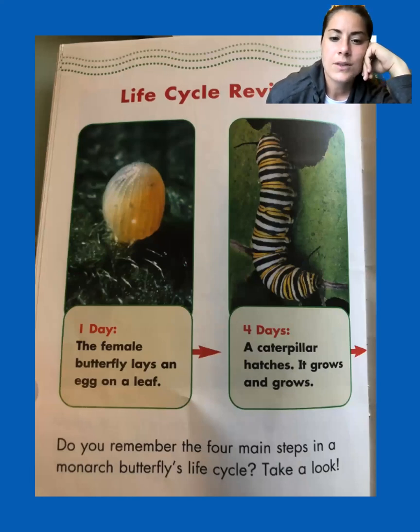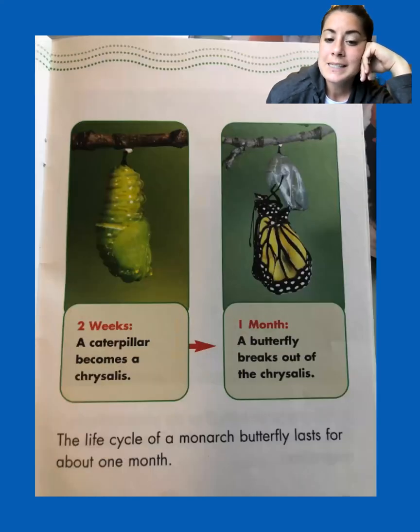Very cool. So the life cycle review, and we know about this. Day 1, so there's an egg. Day 4, caterpillar hatches. In 2 weeks, a caterpillar becomes a chrysalis. And then in a few more weeks, could be 2, 3, or 4, a butterfly breaks out of that chrysalis. So it lasts for about a month, it says.